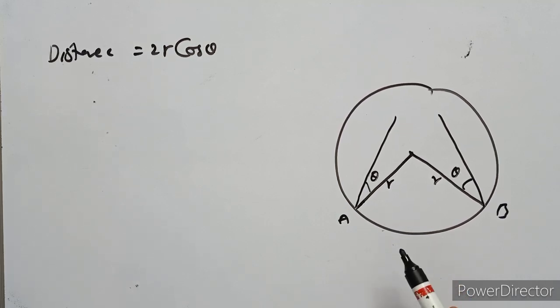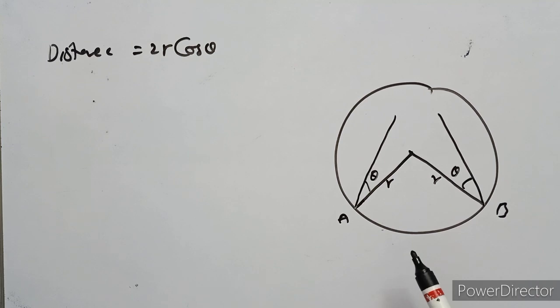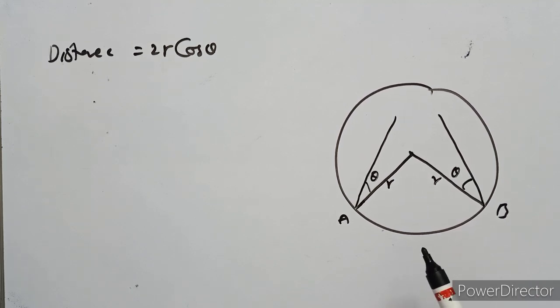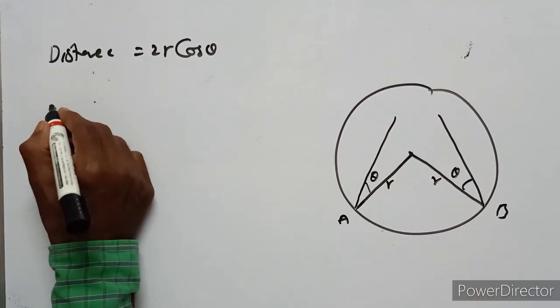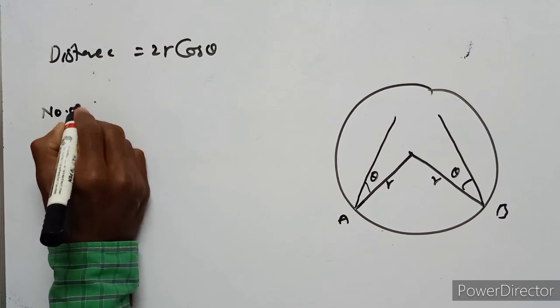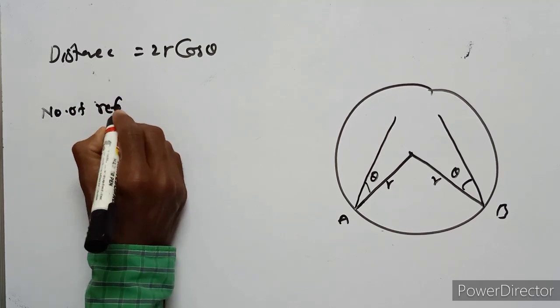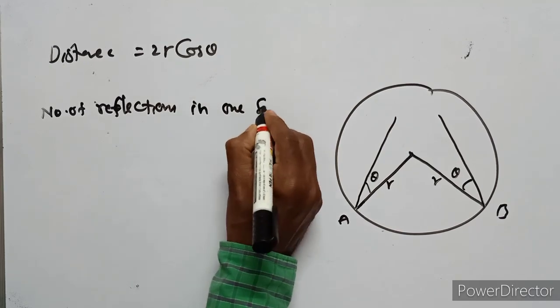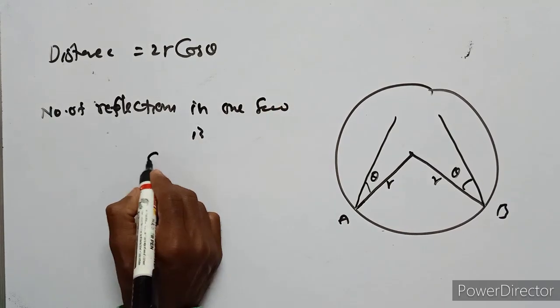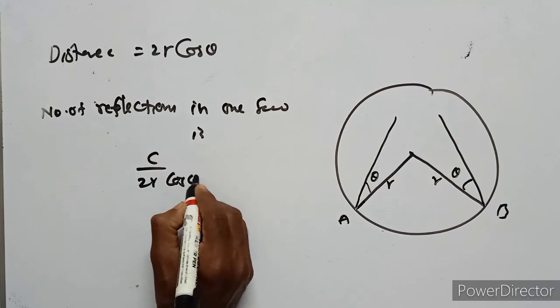The number of reflections in 1 second is c upon 2r cos theta.